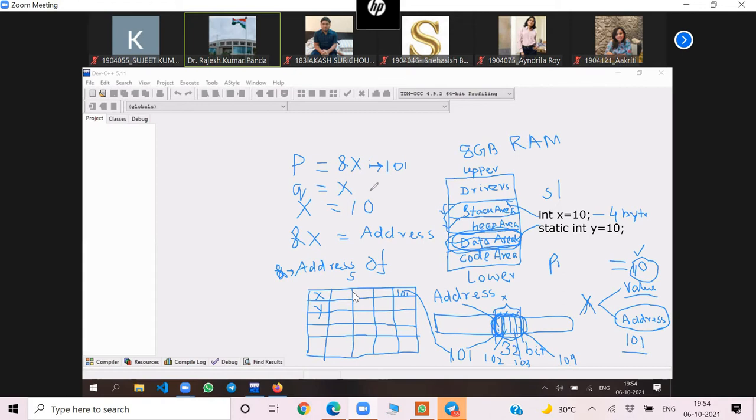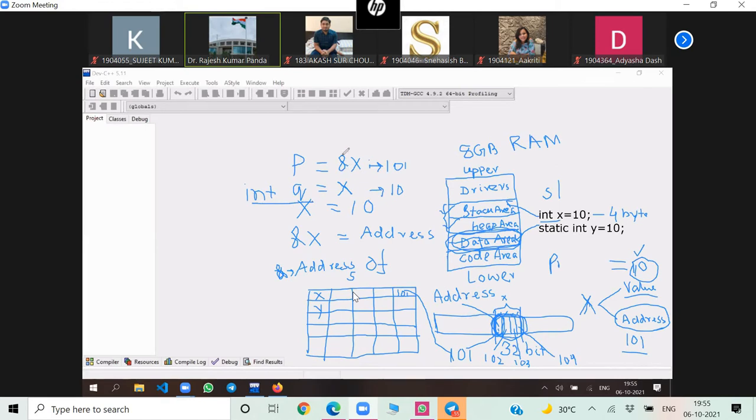And when I write Q is equal to X, then it contains 10, the value of X. Now, when Q contains the value of X, I have to declare Q like this, int Q, because it is of the same type, X is int.